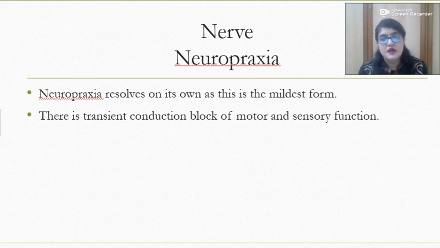Coming on to the nerves, the first and the only example in the acute injury of the nerve is known as neuropraxia. Here there is mild compression of the nerve, and the recovery is spontaneous and there is no need of giving any treatment. And here there is transient conduction block of the motor and sensory function for some amount of time, and it will resolve on its own. This is the mildest form of the nerve injury, and this is the only injury mentioned in the acute injuries of the nerve.